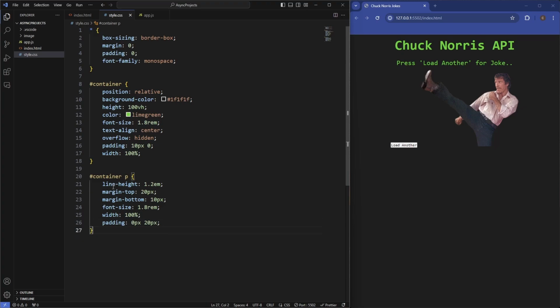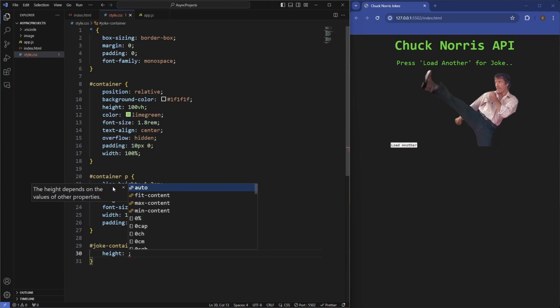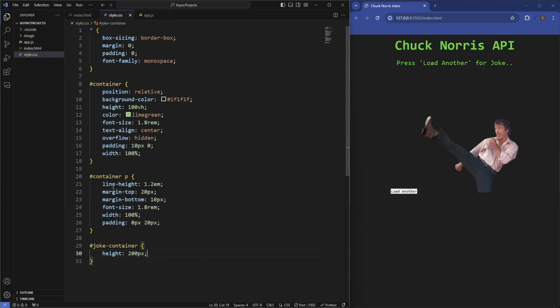And then as for the container itself, we're going to make this a fixed height. So we'll say joke container, the div which wraps around the joke. We'll set the height of this to be 200 pixels. And then we'll target the load button.